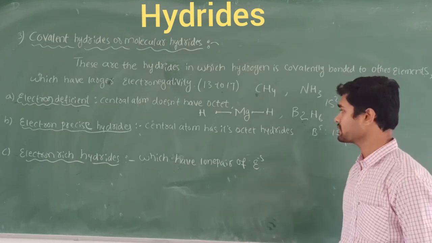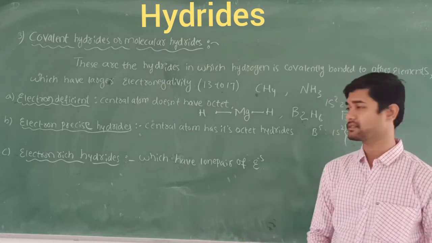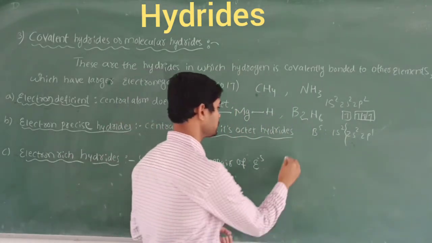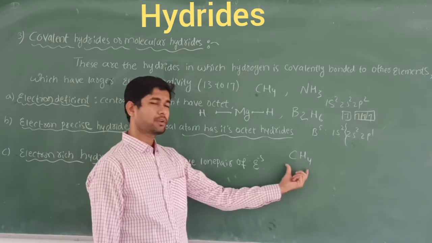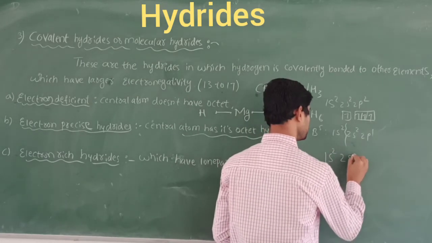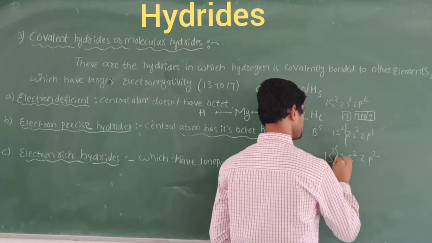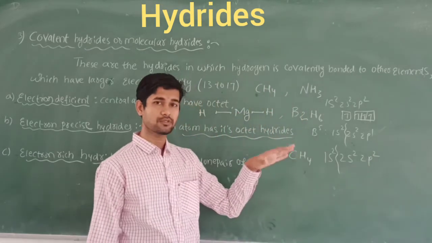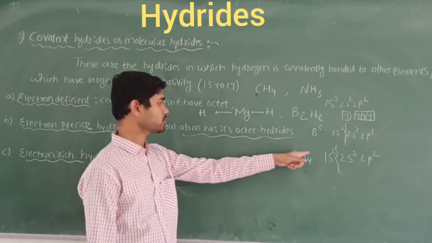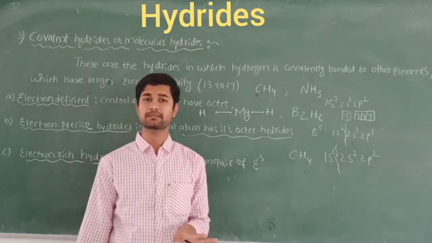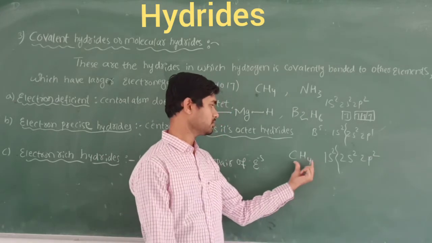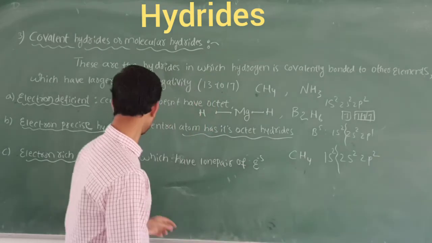Next, let's take the electron precise hydrides. That means the central atom completes its octet. If I take the example of methane, when you write the electronic configuration of carbon, it is 1s2, 2s2, 2p2. So the outermost shell has 4 electrons. Those valence shell electrons are utilized for bond formation with 4 hydrogen atoms. So that is a stable one, near the noble gas configuration. This comes under the precise hydrides.